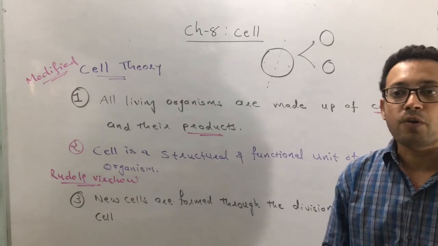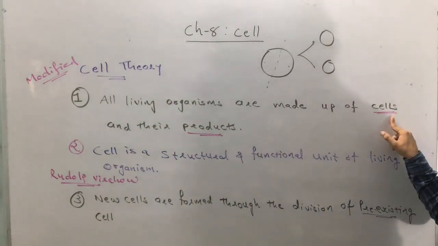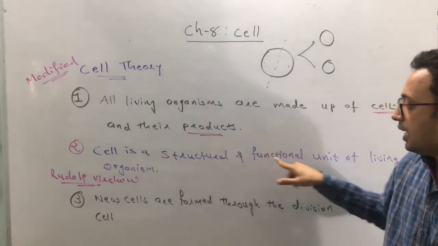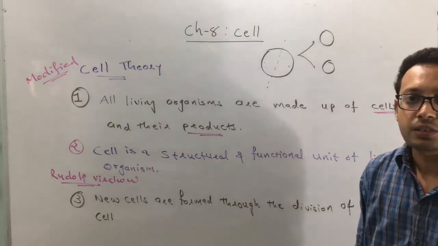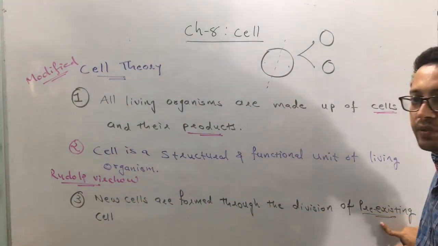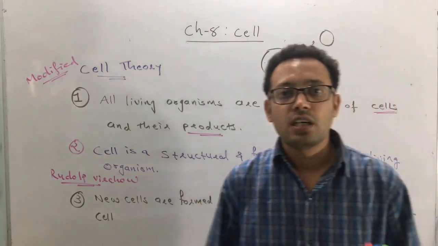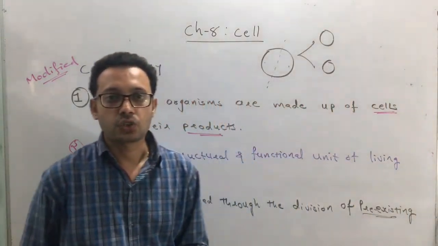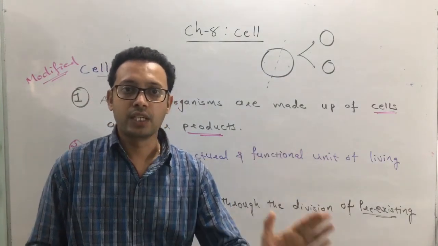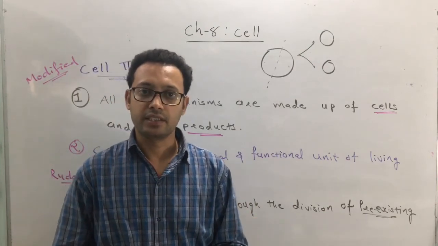So according to the modified cell theory, all living organisms are made up of cells and their products. Cell is a structural and functional unit of living organism, and new cells are formed through the division of pre-existing cells. So this is the modified cell theory. So clear, students, what is cell theory, who proposed the cell theory, and what is modified cell theory.